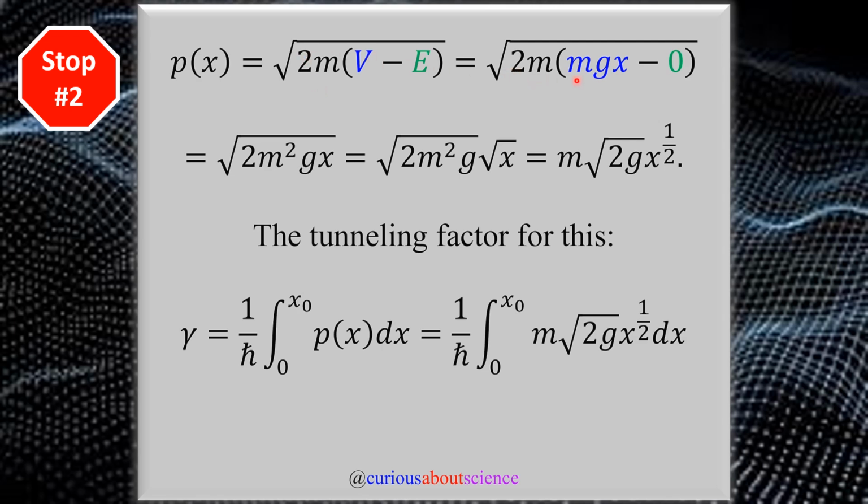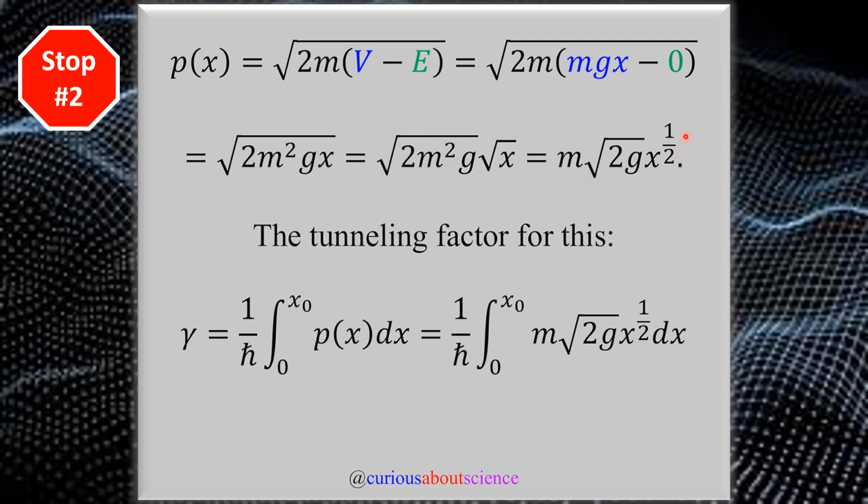Because we're using gravitational potential, that's just mgx minus 0, so we're good. Combined terms, we see now we have an m squared. Now we can separate the radical into constant terms and a variable term. But with the m squared here, we can take that out front. So we're good to go there.